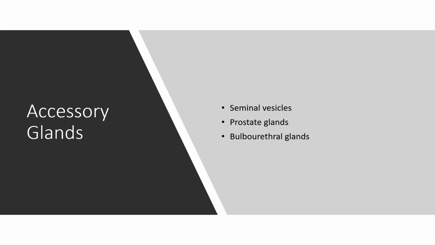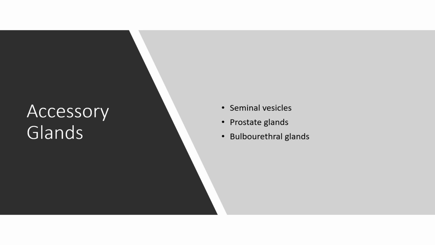So next is the prostate gland. The prostate gland is a single large gland that surrounds the urethra. It produces a milky secretion with pH 6.5 and forms 25% of the volume of the semen. This secretion contains citric acid, enzymes like acid phosphatase, amylase, pepsinogen, and prostaglandins. Due to the presence of citric acid, it is slightly acidic. A number of small ducts carry fluid from the prostate to the urethra. The secretion of the prostate gland nourishes and activates the spermatozoa to swim.